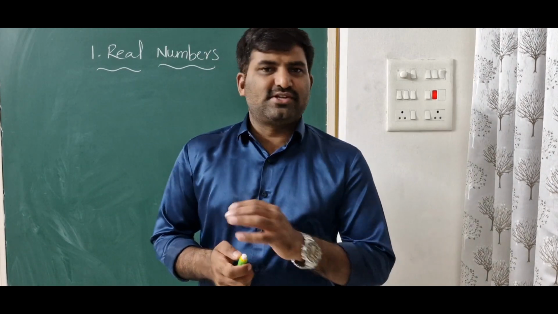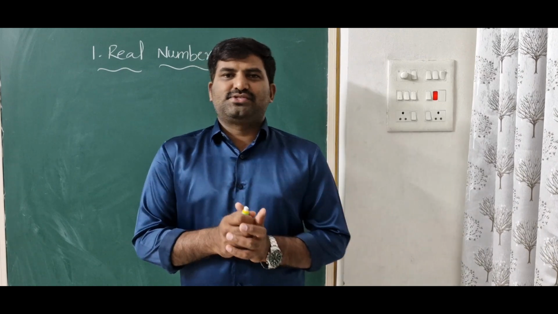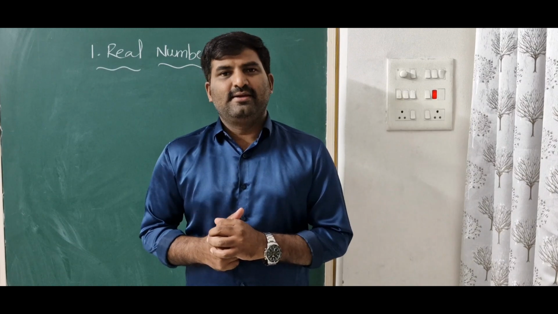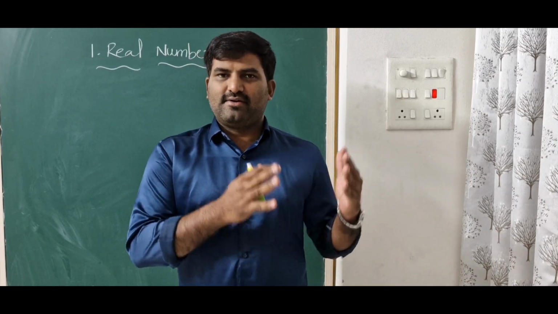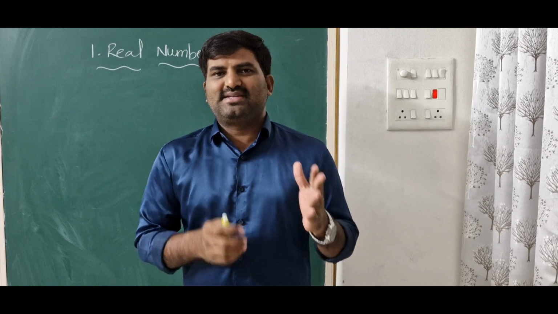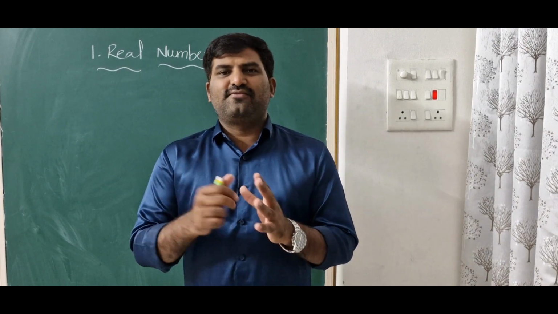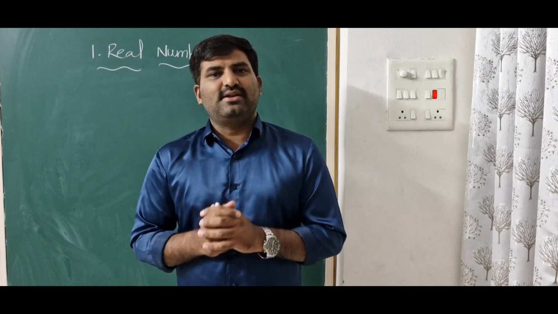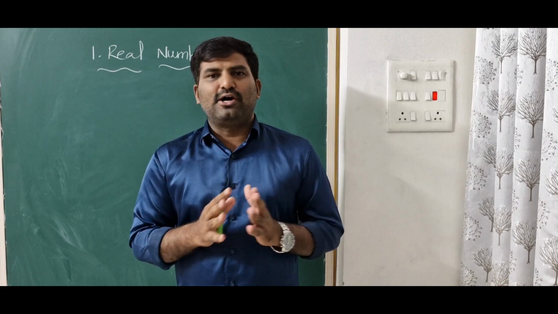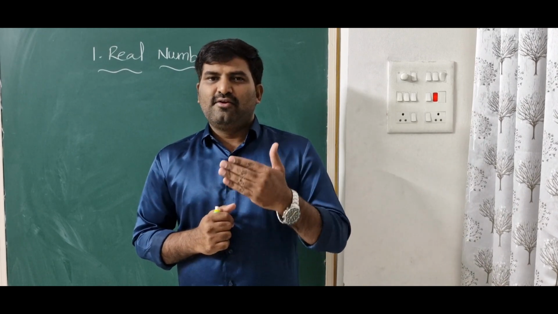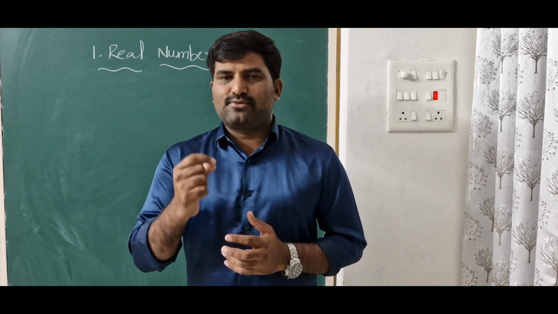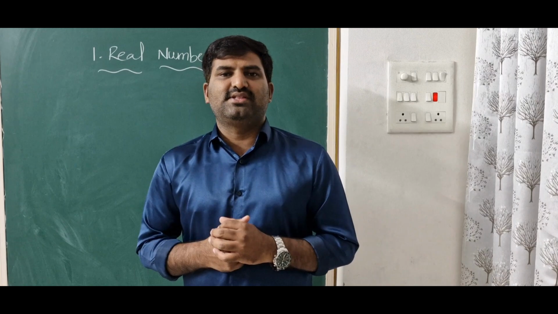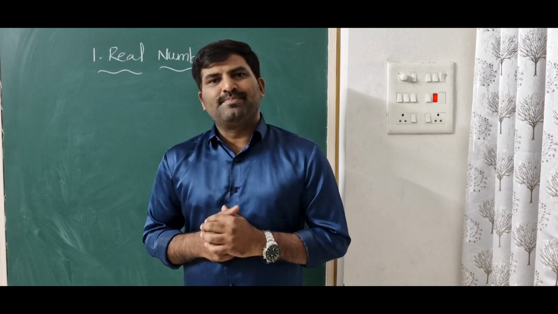Hope you have completed your preparation of the math subject. The difference between above average students and toppers is only the revision time. The topper will utilize their revision time properly, while an above average student will do the revision the same way they prepared 1 month ago and 2 months ago. That is the only difference between the topper and the above average student. So if you want to get a good score in math, first you should plan your revision schedule. In the revision schedule, you should revise all the topics, and wherever you feel the questions are difficult, take those questions and practice from the beginning to the end. So in the complete procedure, you have to go once with the difficult questions and once with the easy topics.